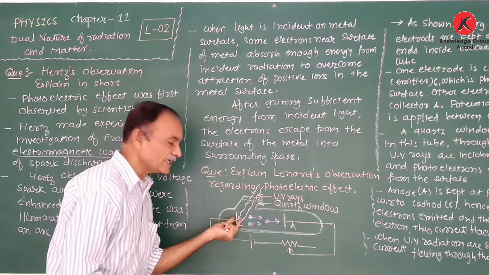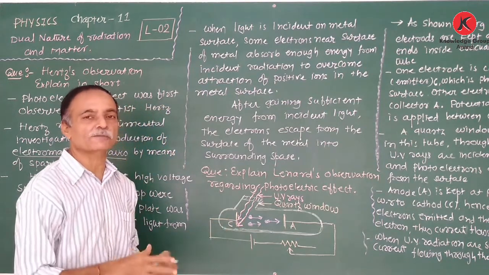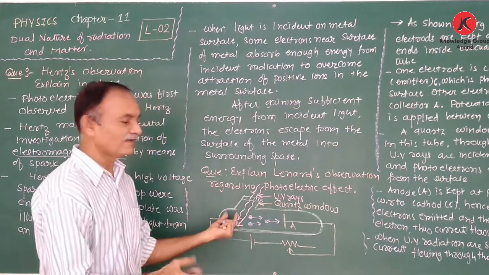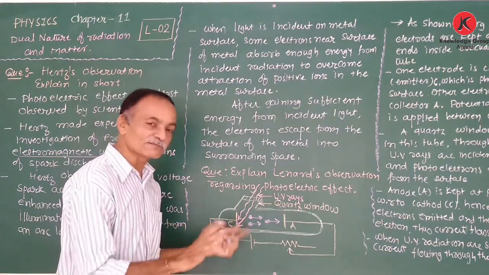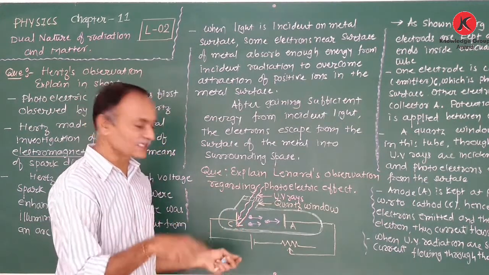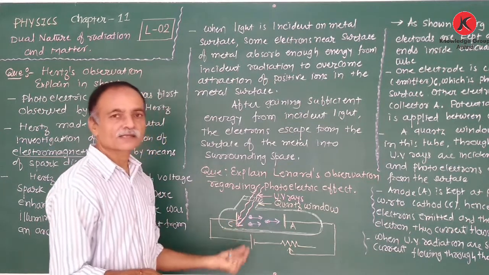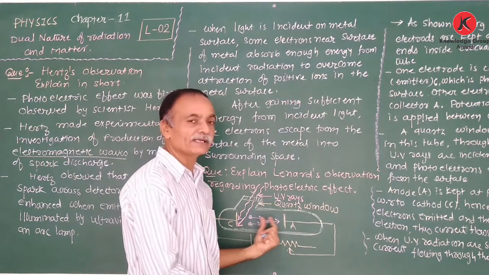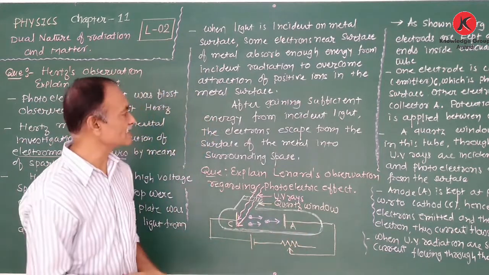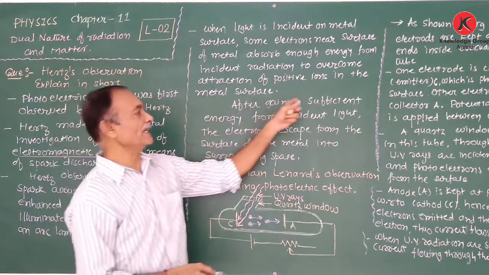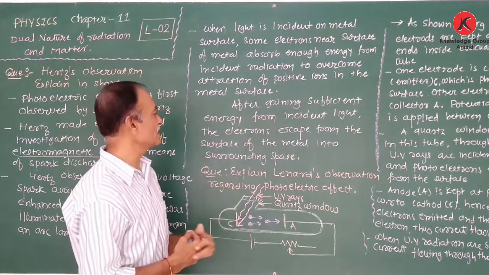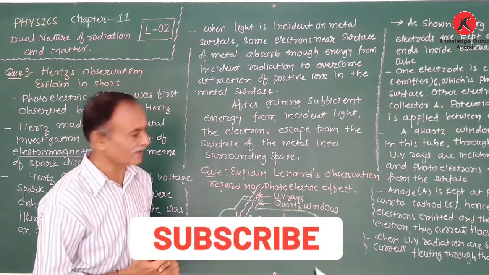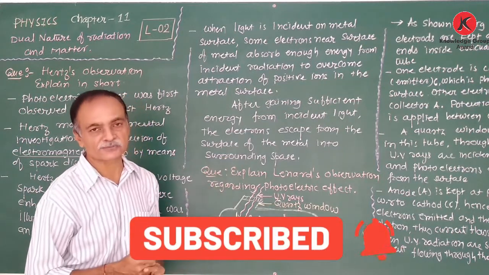So when an electron near the surface absorbs energy from the radiation, and its energy is more than the energy associated with the attractive force, these electrons are emitted from the metallic surface. After gaining sufficient energy from the incident light, the electrons escape from the surface of the metal into the surrounding space.